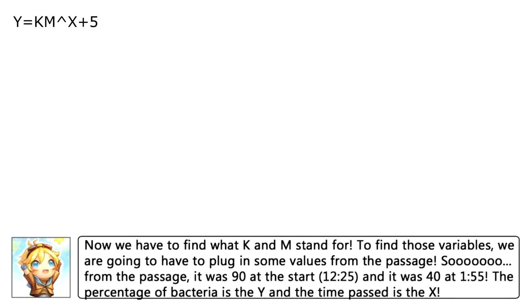Now we have to find what K and M stand for. To find those variables, we are going to have to plug in some values from the passage. So, from the passage, it was 90% at the start, which was 12:25, and it was 40% at 1:55. The percentage of bacteria is the Y, and the time passed is the X.